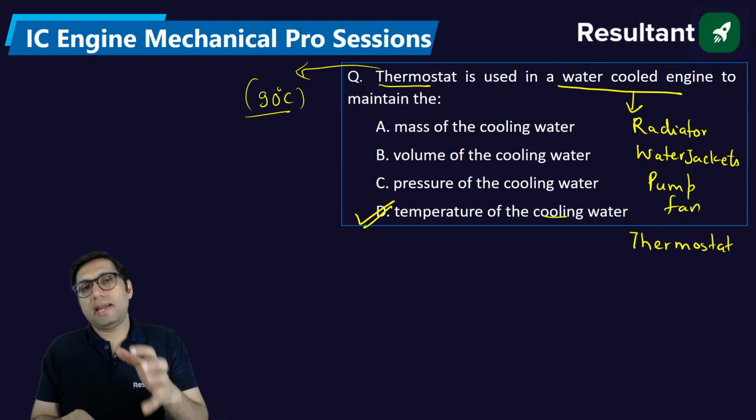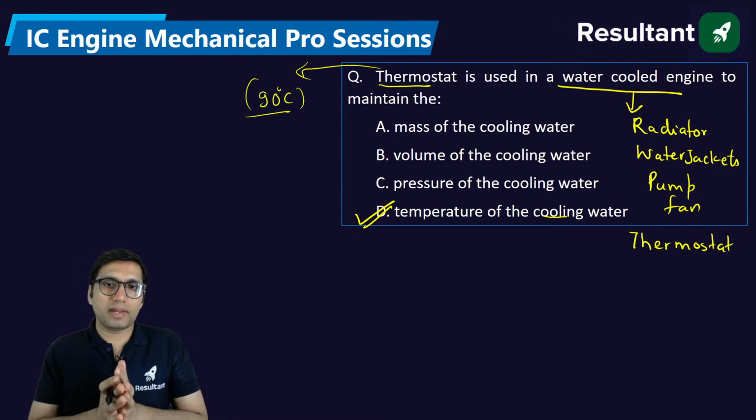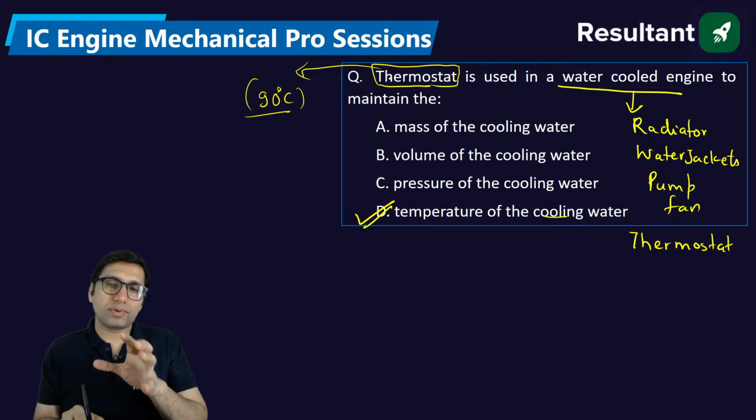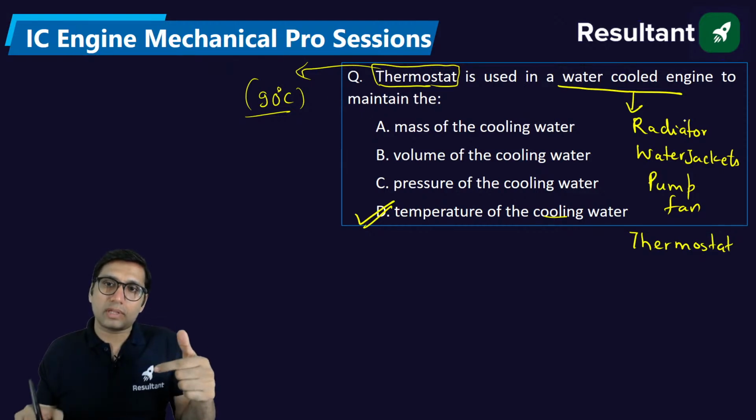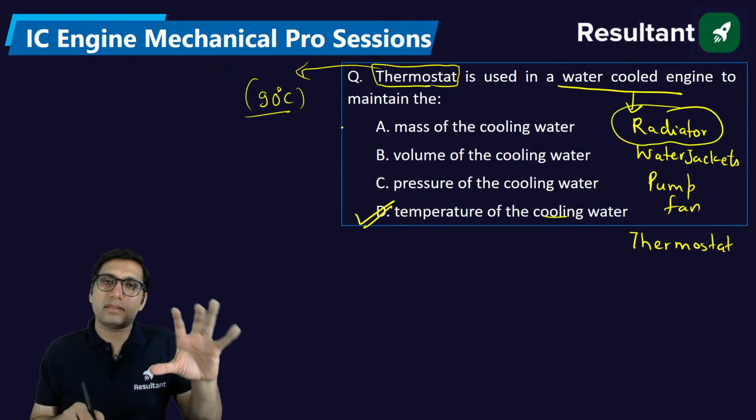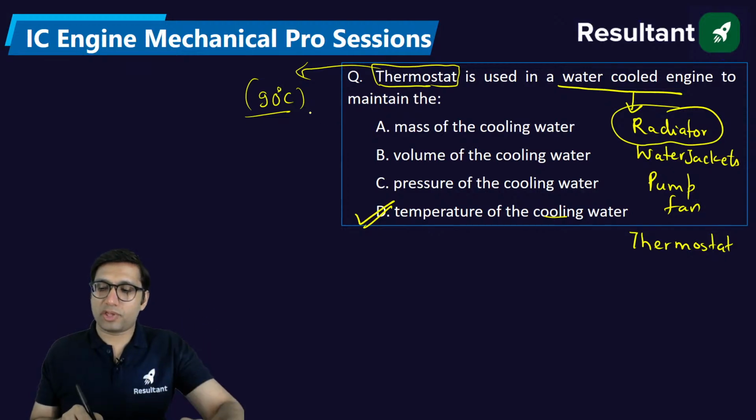As soon as the water absorbs heat and reaches 90, this water will go to the radiator for cooling purpose. So it is a kind of temperature-operated switch.